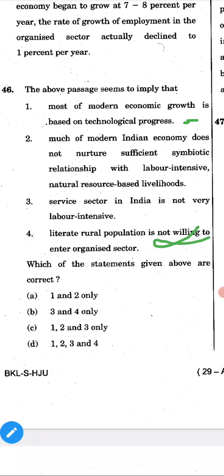This statement looks like a wrong answer. So wherever 4 is there, we have to strike it down. So obviously option A, 1 and 2, is the right answer. We have to see through A and C. Here the third one we have to see: service sector in India is not very labor intensive. Yeah, this one is right. So option C is the right answer. 46th question is over.